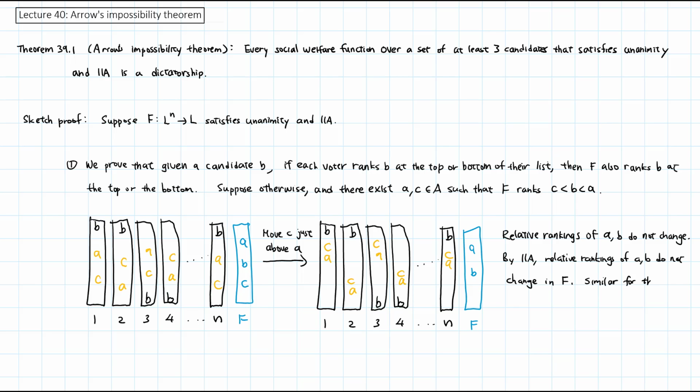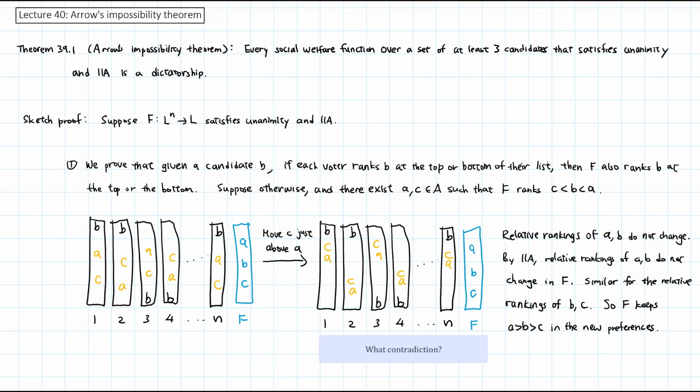We can make a similar argument for the relative rankings of B and C. They are still the same between the two lists. So F will also rank B and C the same, and it will rank B over C in the new preferences. Now there is a contradiction in here. What is the contradiction?